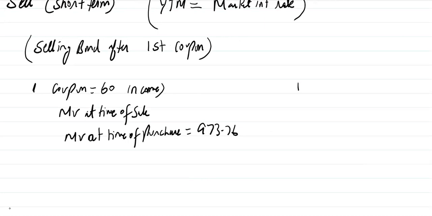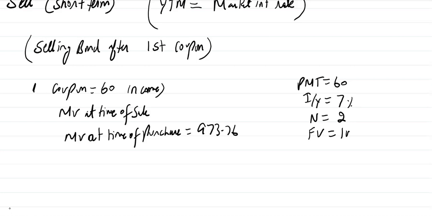Now PMT is 60. IY is still the same 7%. N is now 2. Future value, or the value at maturity, is 1000. Let's calculate the PV at the time of year 1.